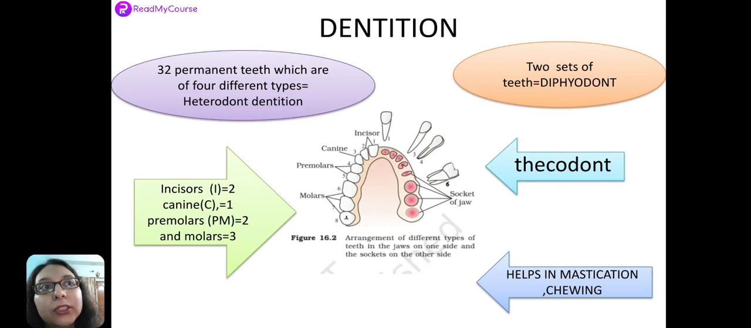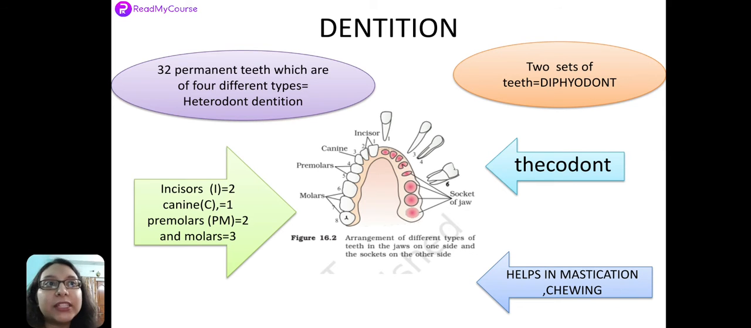With that, we move to the next slide. Dentition. What do we mean by dentition? Dentition means the teeth. The teeth which are present in the oral cavity are together referred to as dentition. Now, in case of humans, we have two sets of teeth. We know this. Children have milk teeth. These milk teeth exfoliate, and then a new set of teeth grows. That is the permanent teeth.